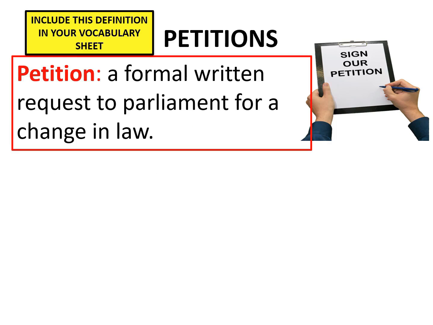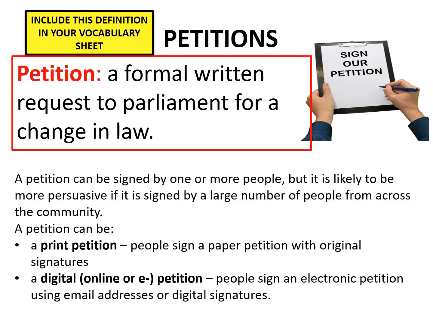A petition can be signed by 1 or more people, but it's likely to be more persuasive if it's signed by a large number of people from across the community. There are 2 types of petitions. The first type of petition is the more traditional print petition, in which people sign a paper petition with original signatures. Some of you may have been approached by people at shopping centres or by people who come knocking on your door to ask you to sign a print petition about a change in the law that they would like Parliament to make.